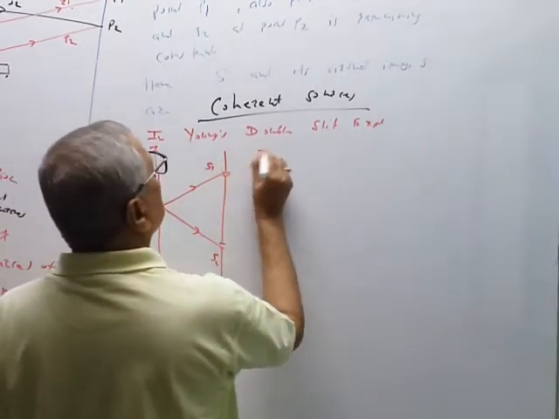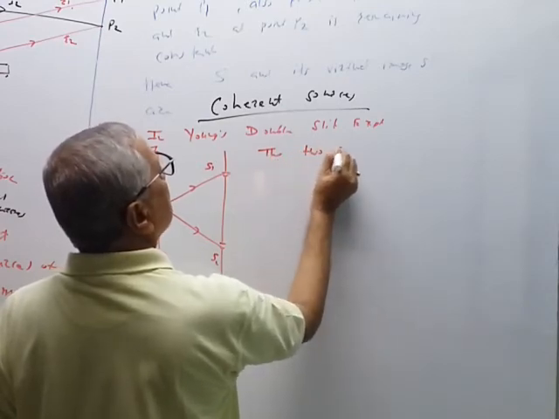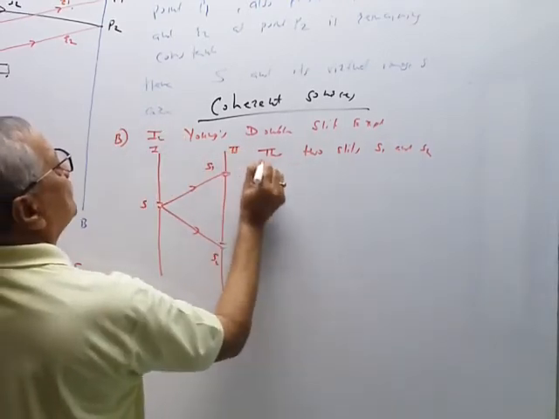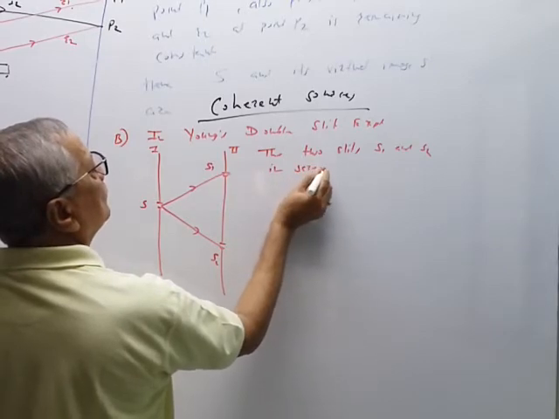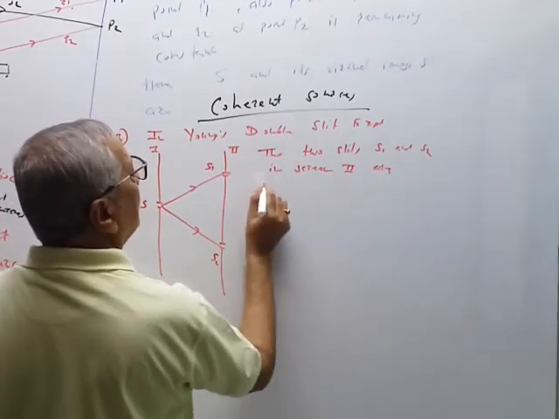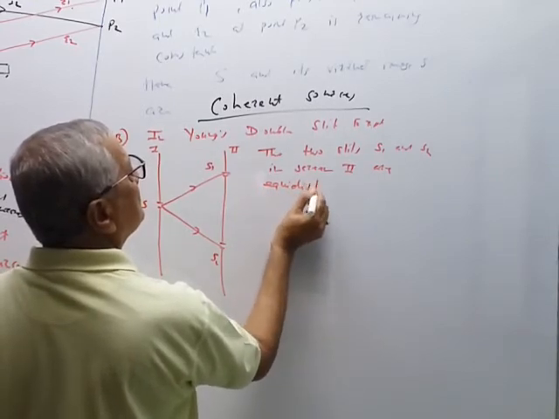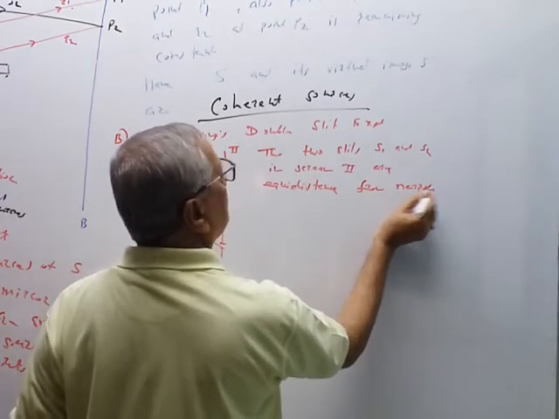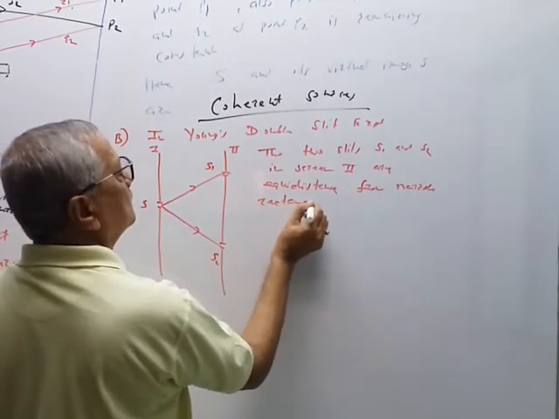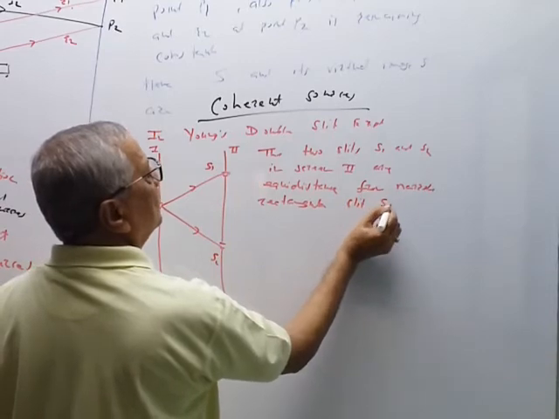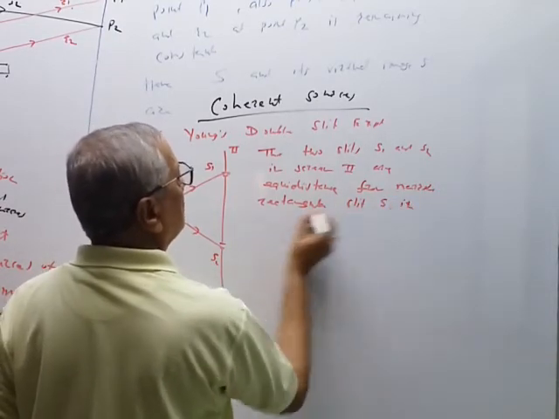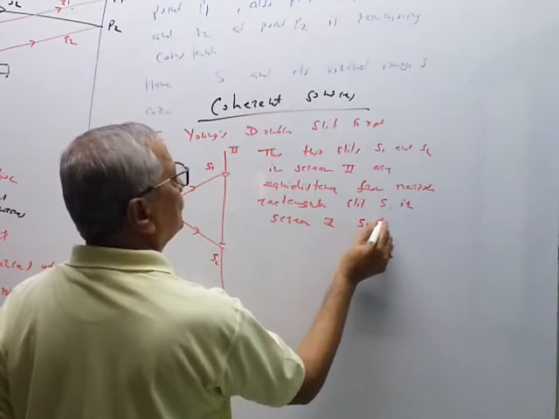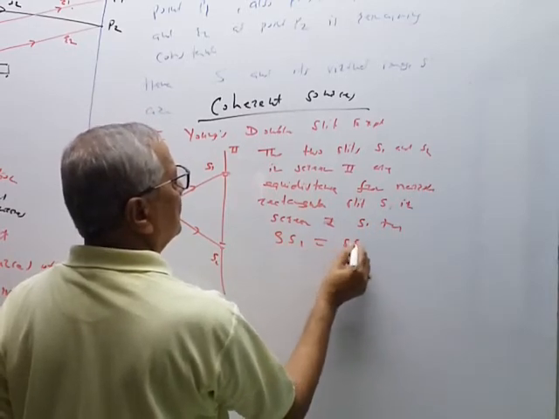So the two slits S1 and S2 in the second screen are equidistant from the narrow rectangular slit S in the first screen, so that SS1 is equal to SS2.